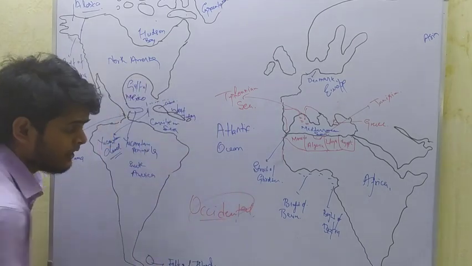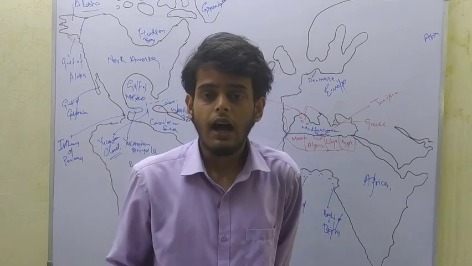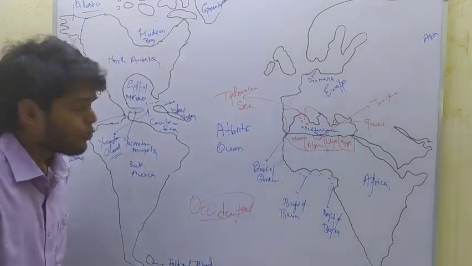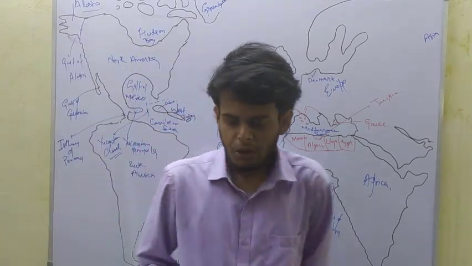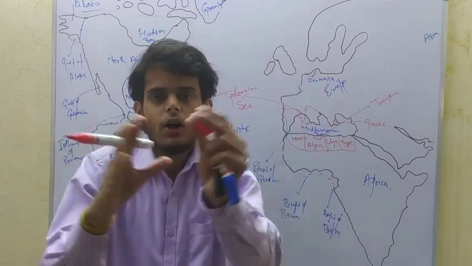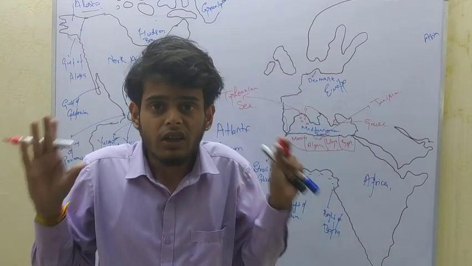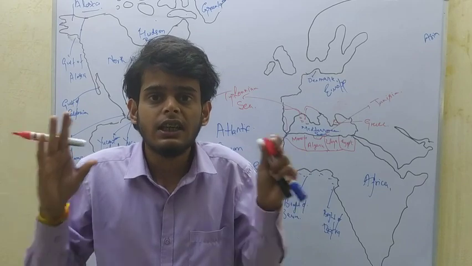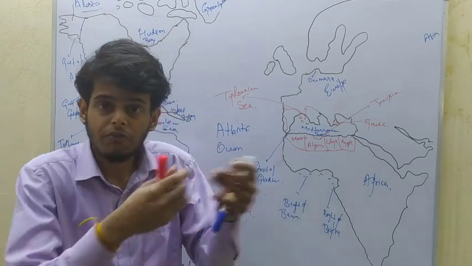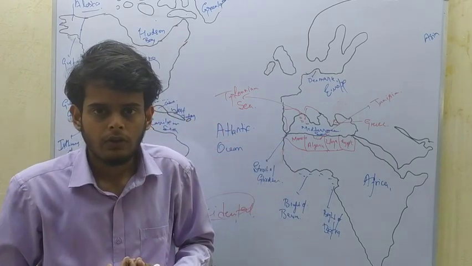The Occidental cultures are influencing us to a very large extent, because whatever we see around us are the product of Western culture. The Western cultures have trickled down to us.